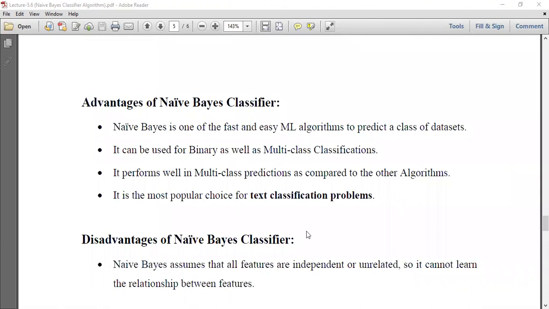What are the advantages of the naive Bayes classifier? Naive Bayes is one of the fast and easy machine learning algorithms to predict the class of data sets. It can be used for binary as well as multi-class classification, and it performs well in multi-class prediction as compared to other algorithms. It is the most popular choice for text classification problems. The disadvantage of naive Bayes is that it assumes all features are independent or unrelated, so it cannot learn the relationship between the features.